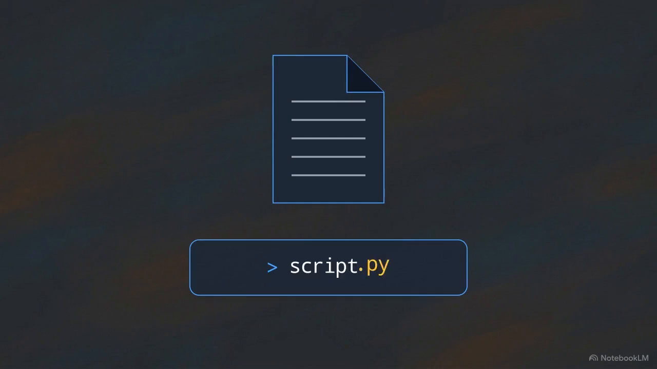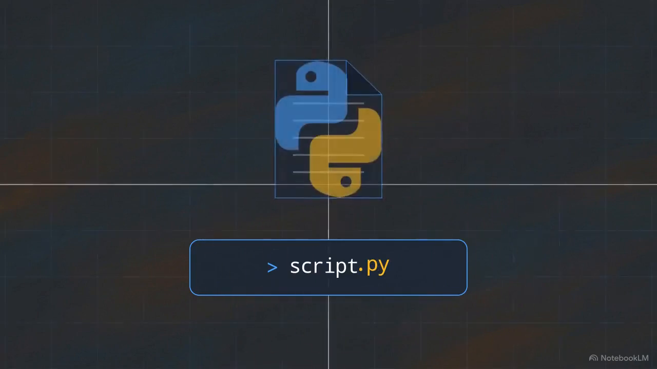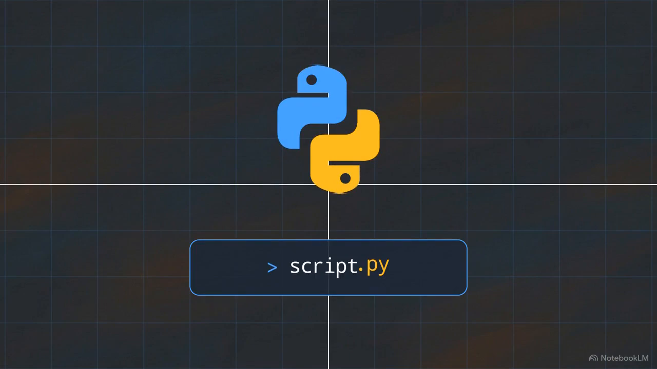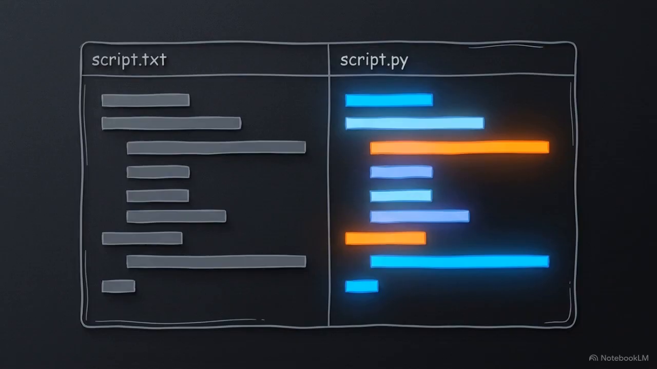Typing .py at the end of your file name acts as a universal flag. It forces the computer to interpret everything inside that document through the Python translator. Without that exact extension, the machine treats your document as plain text. With it, your text becomes executable logic.